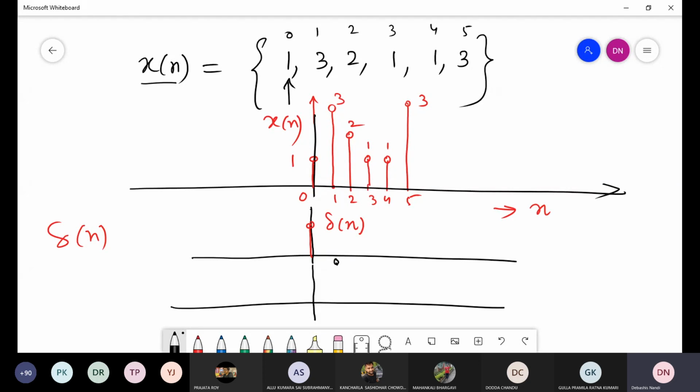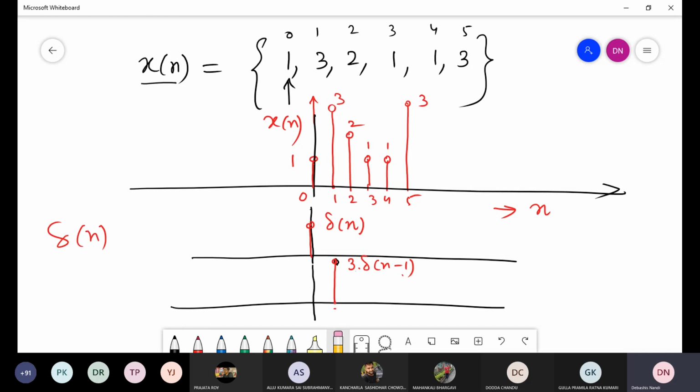Since I do not have large space, I am writing here. This is 3. Value is 3. Okay. This is the second sample. This sample I can write that this is nothing but 3 delta n minus 1. 3 into delta n minus 1. The value of delta n minus 1 is 1, since it is shifted at n is equal to 1, and the value is 3, so I can write this.